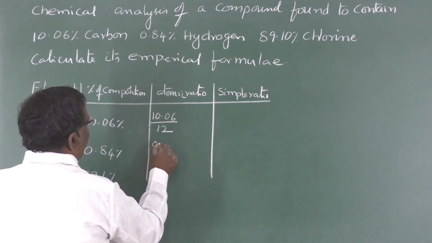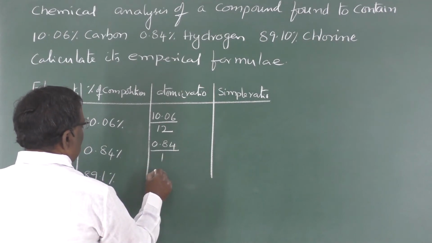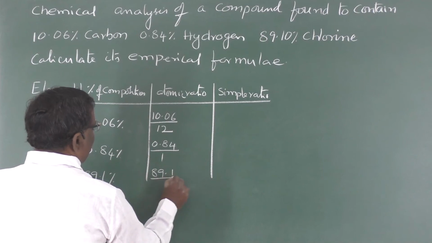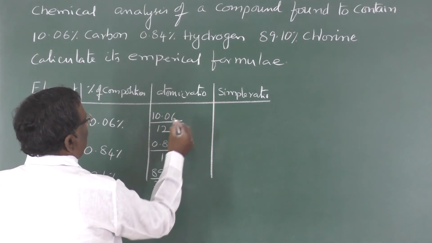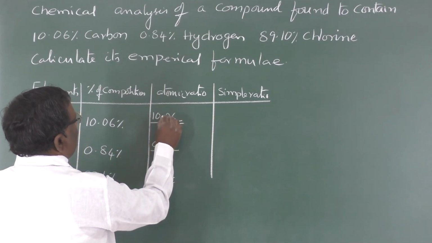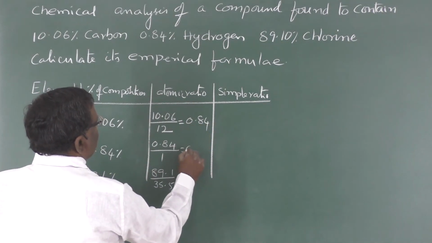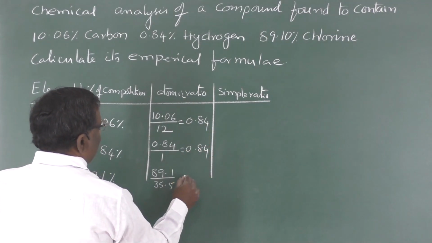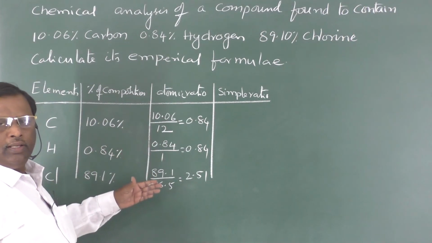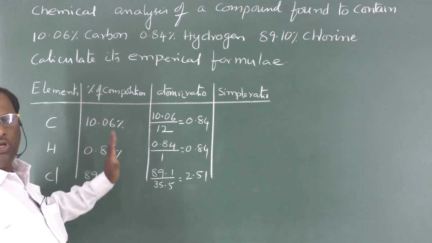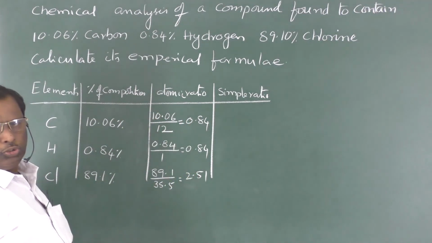Similarly, hydrogen 0.84 by 1. Chlorine 89.1 by 35.5. So by dividing this you will get 0.84, this is also 0.84, and this is 2.51. So by dividing the percentage of compositions with atomic weights of the respective elements, we get the atomic ratio.